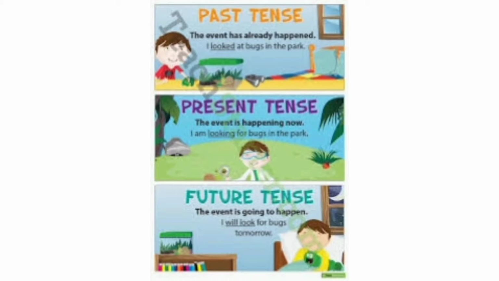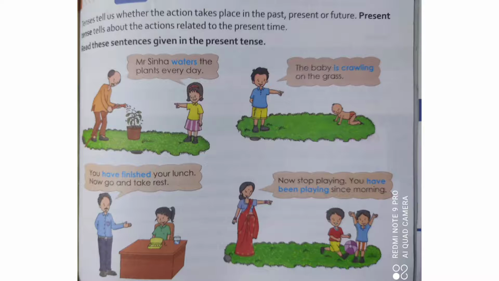Present tense tells us about the event that is happening now. For example, I'm looking for bugs in the park. Future tense, it tells us about the event that is going to happen. For example, I will look for bugs tomorrow. In these three sentences, the verb looked, looking, will look tells us about the time at which the action took place. Now let's revise present tense and its subdivision.